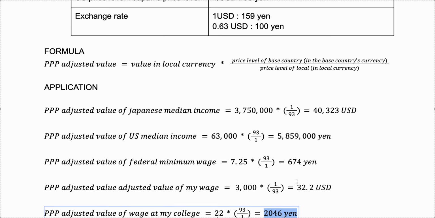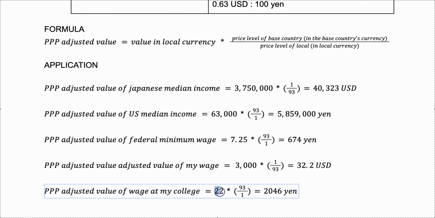If I just simply use exchange rate, $22 would probably be somewhere like 3,000 yen, or more than 3,000 yen, which is quite good. As college part-time jobs, you're getting 3,000 yen. That's really, really good. You can buy quite a lot of things with that in Japan. However, they're U.S. citizens. They're working in the U.S. They're paying to buy U.S. goods and services. They're not buying Japanese products, which is lower.